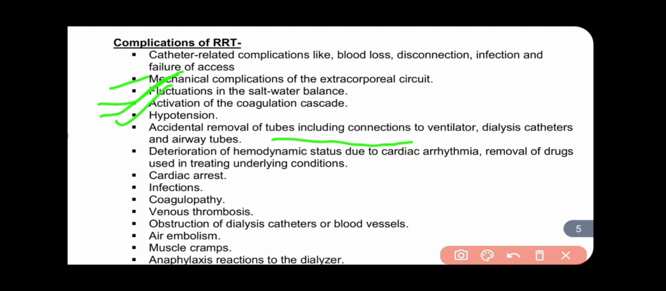Also accidental removal of tubes including ventilator, dialysis catheter, and airway tube. Also the blood tubing. Deterioration of hemodynamic status due to cardiac arrhythmia, removal of drugs used in treating the underlying condition. Next is cardiac arrest, infection, coagulopathy, venous thrombosis. Venous thrombosis is also a main complication of RRT. Obstruction of dialysis catheter or blood vessels, air embolism, muscle cramps.